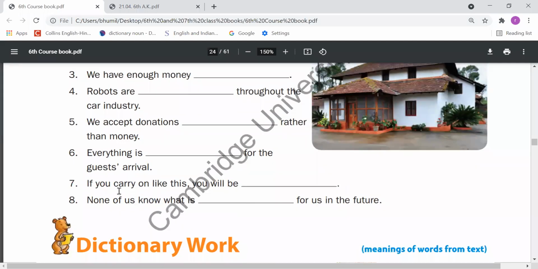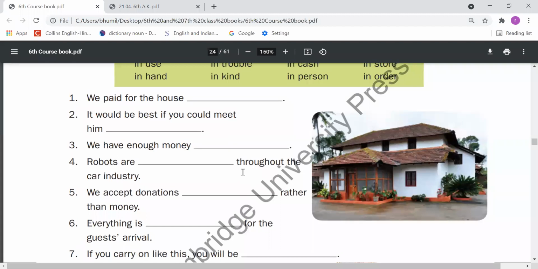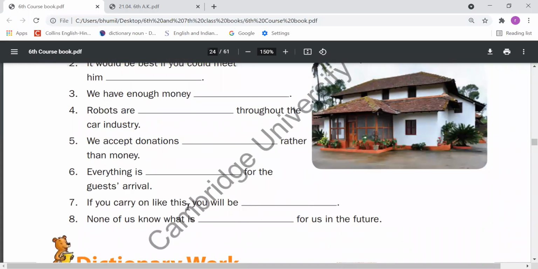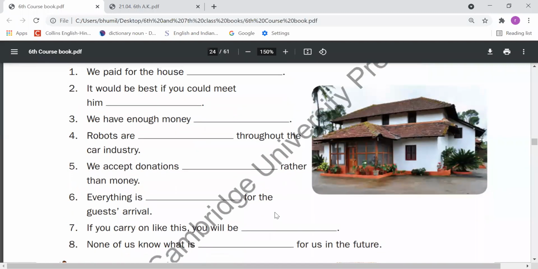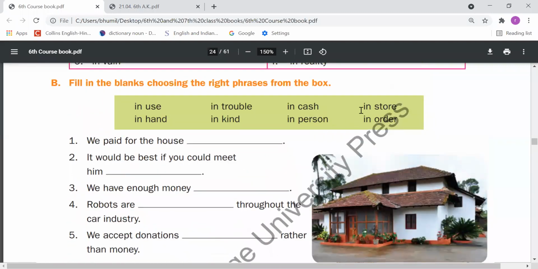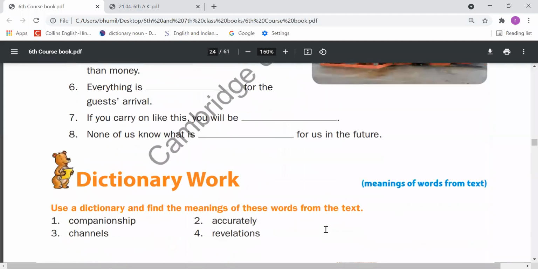So next, number 7, if you carry on like this you will be, let me see, in trouble. If you carry on like this you will be in trouble, you will be in problem. So next, number 8, none of us know what is in store, what is about to happen, we can say. None of us know what is in store for us in the future, right? So these fill-ups you have to fill.